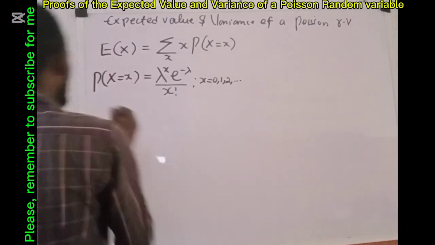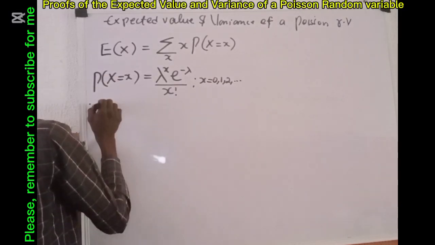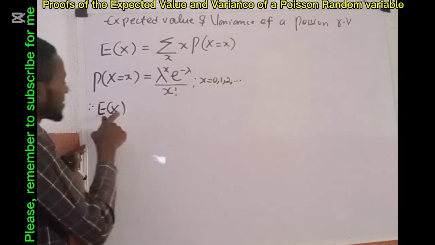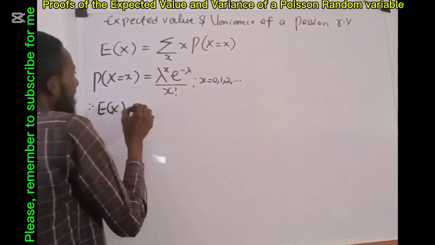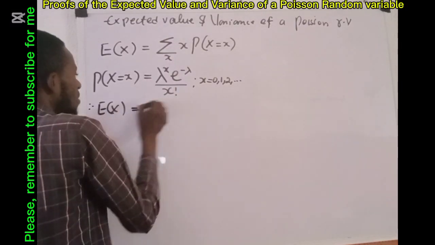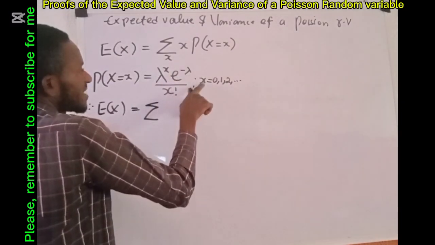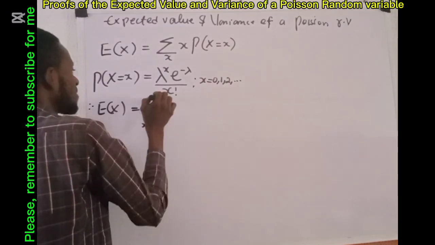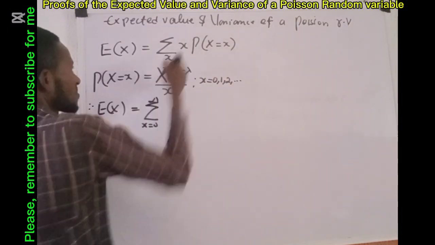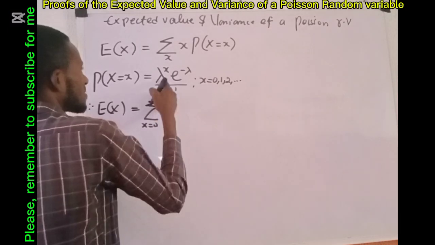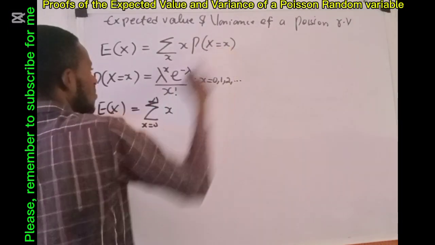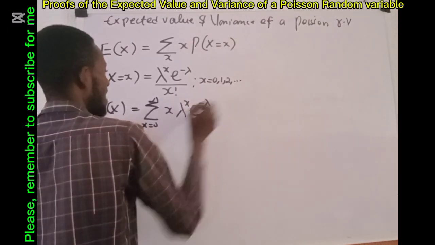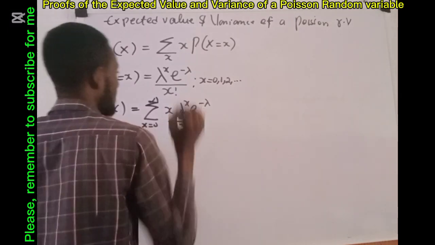And it becomes E of x equals the sum, with x starting from 0 to infinity, of x times lambda raised to power x exponential minus lambda all over x factorial.